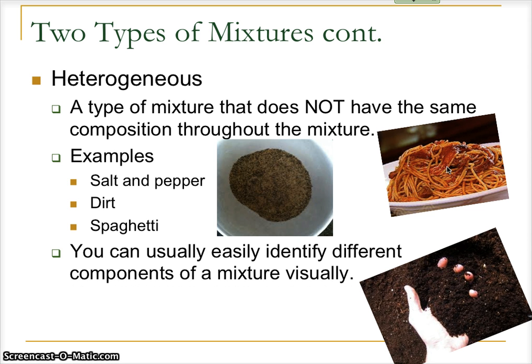You can usually easily identify different components in a mixture visually. You can see the parts. I can see the salt and pepper. I can see the noodles and meat sauce. I can see the dirt and the rocks. I can see the different parts. And that's one usually easy way to identify a heterogeneous mixture from a homogeneous mixture. In a homogeneous mixture like Kool-Aid, you can't see the parts. It all looks the same. It just looks like this Kool-Aid drink that you would drink.